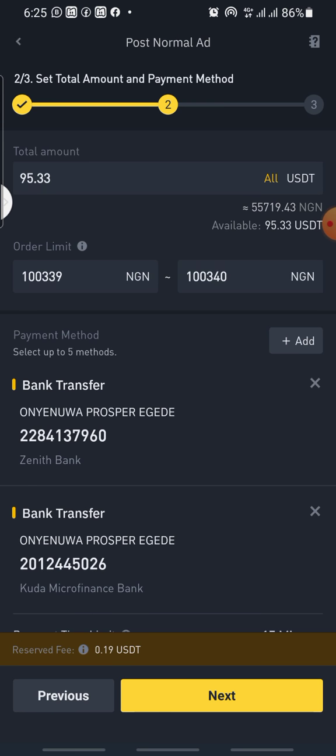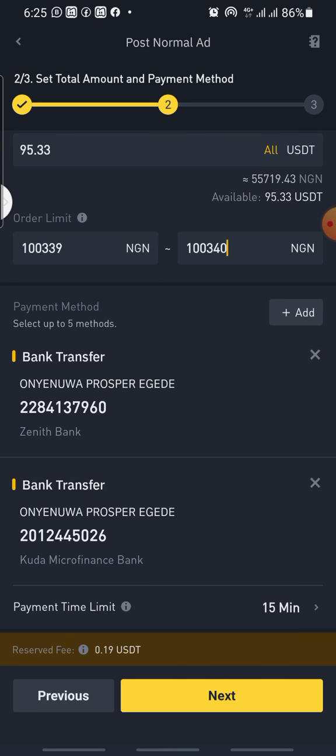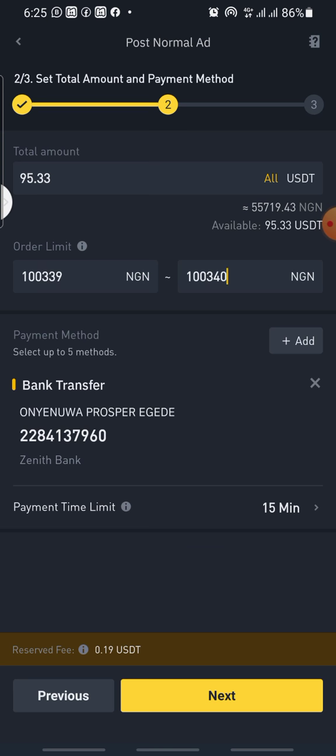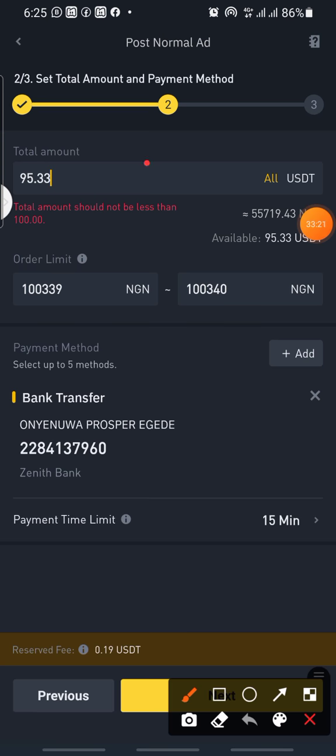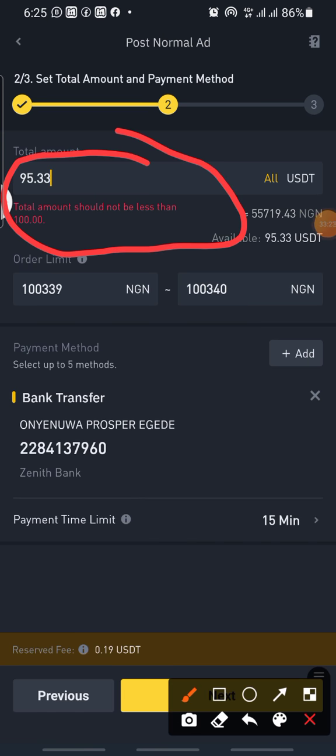Once you select it, here is my own microfinance bank. I select this one. Since I select this one, I cannot select two. I'll remove one, remain only one. Then I'll click on next. So it will not work. My ad will not work now because this value is below $100. You can see total amount should not be less than $100. So it will not work.